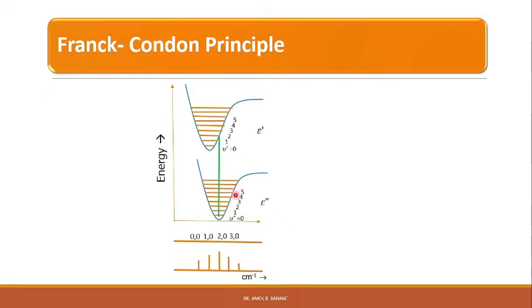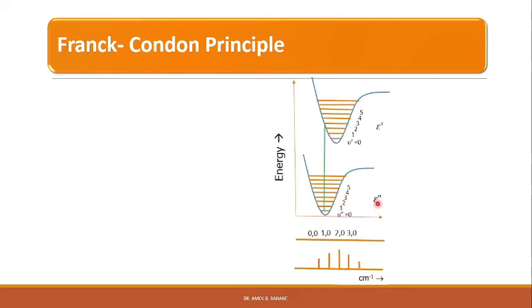The transitions to the lower and higher nu prime states will be less likely to occur, and in general the upper state reached most probably depends on the difference between the equilibrium separations in the lower and upper states, right? So that means in this case, since the transition is from nu double prime equal to 0 to nu prime equal to 2, the 2-0 progression will have the maximum intensity, right? So this 2-0 line will have the maximum intensity, and all other lines will have some probability of appearance, right? Let us consider another case.